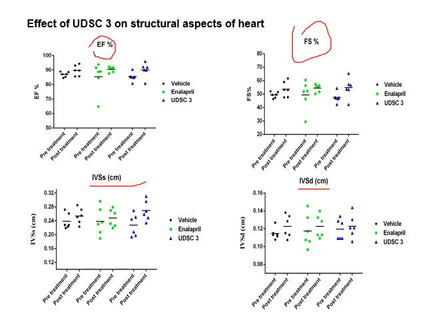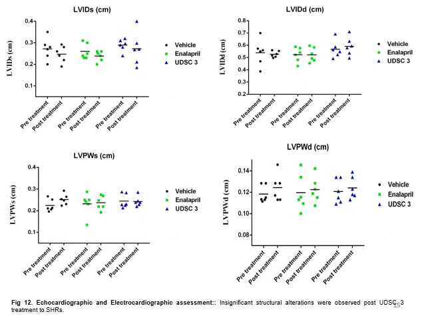in the chronic study. We also checked other echocardiographical parameters like left ventricular internal diameter for systole and diastole, left ventricular posterior wall thickness for systole and diastole. We found that there is a negligible or insignificant effect on all these structural parameters of the SHR hearts after the chronic treatment of UDSC3.